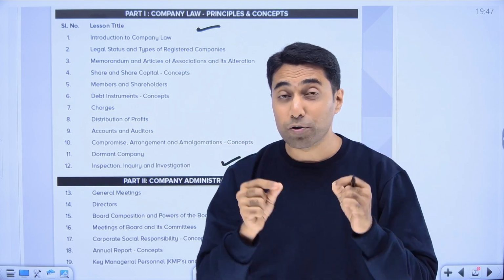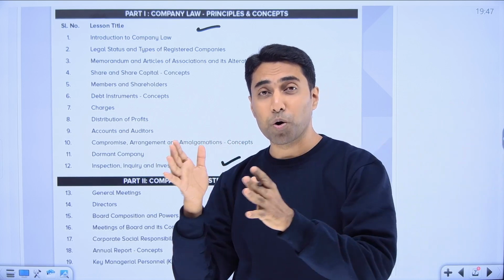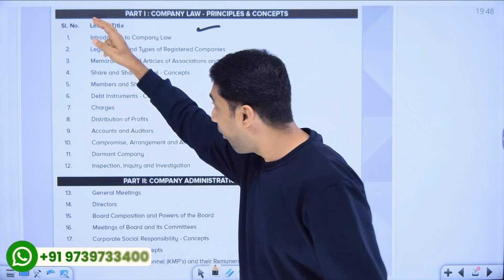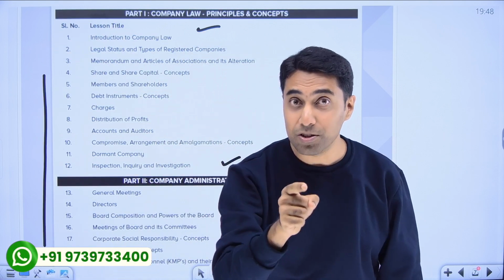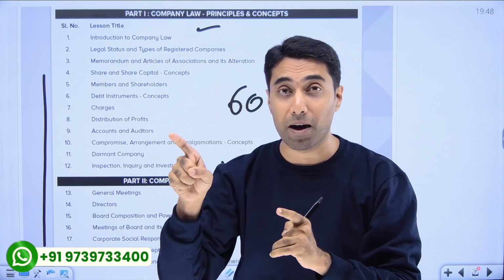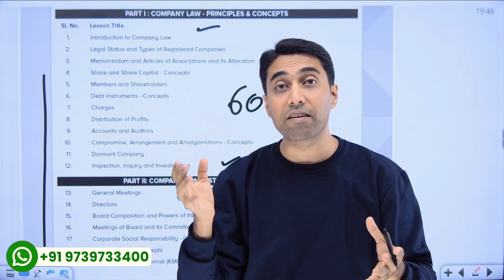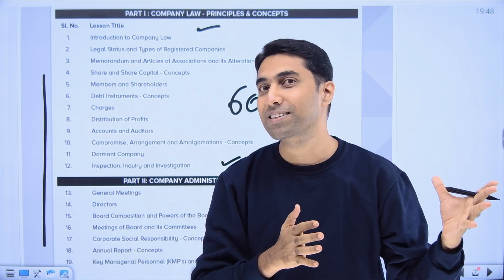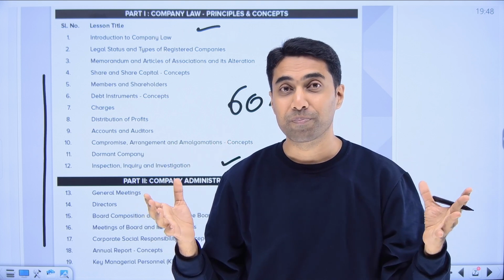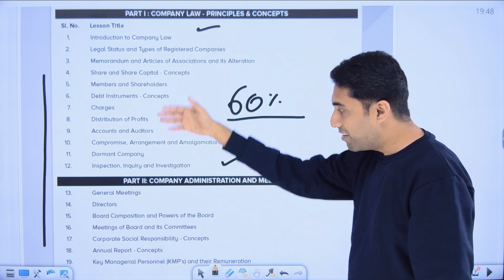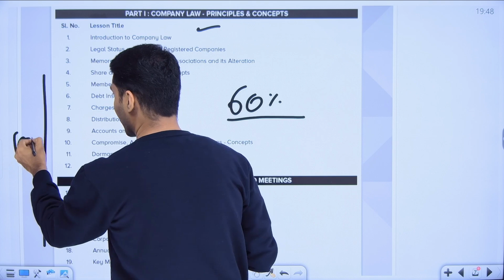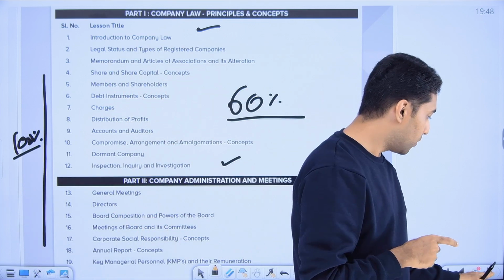In this, we are going to select the chapters with the most weightage of marks in the previous year papers. I repeat, you have to study all the chapters, but first you study the 60% of chapters which give maximum marks. Sometimes they give 70 and even 80 marks. Yes, this 60% of chapters sometimes gives you 70 to 80 marks. That is so huge. So first we will be studying that, and I will tell you which chapters those are, and after that you have to study the rest. I repeat, you have to study 100%, and I will also tell you the reasons for it.